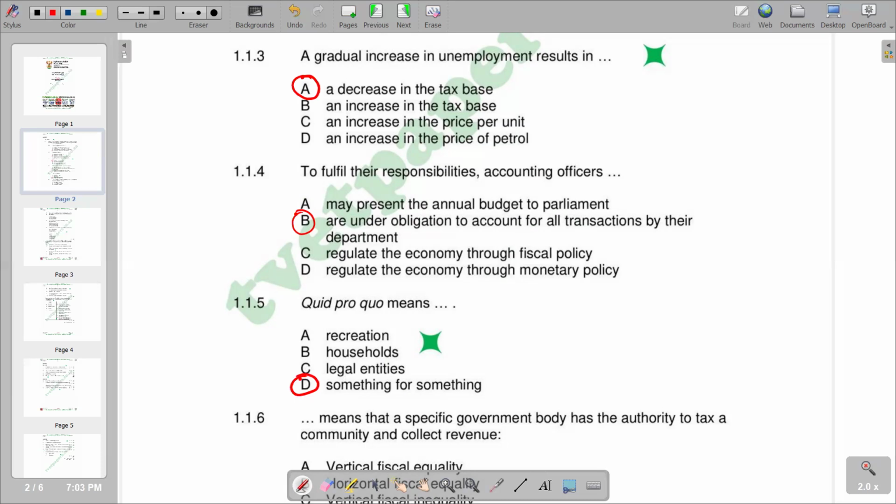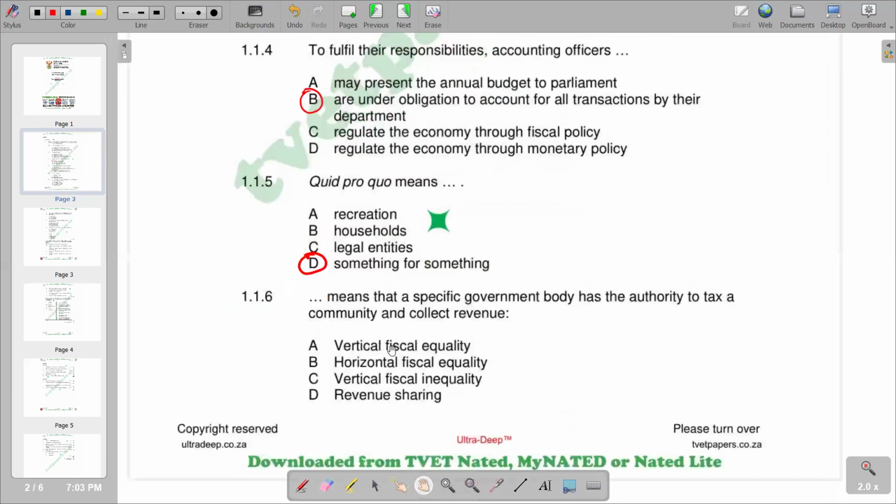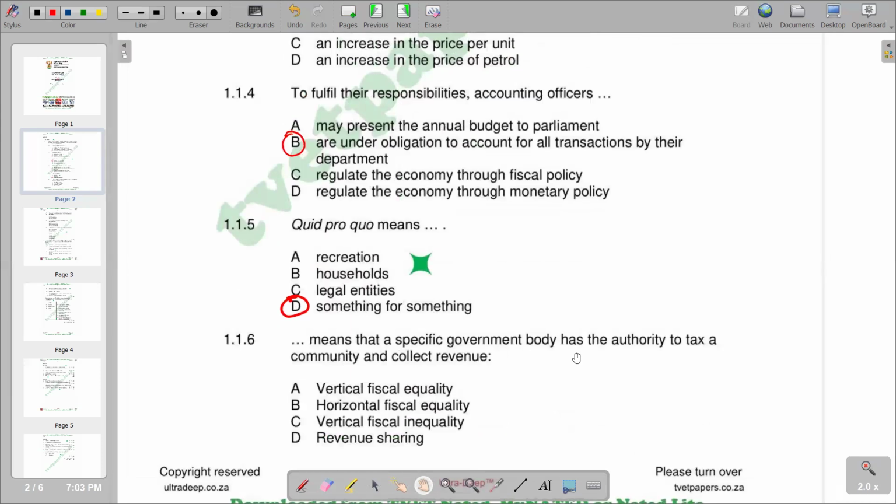Then go to 1.1.6. It reads dash means that a specific government body has the authority to tax a community and collect revenue. So different responses we have again, but D becomes the correct one, which is revenue sharing.